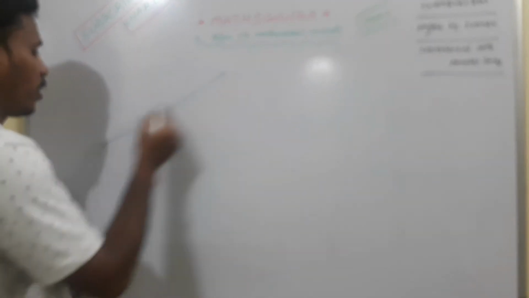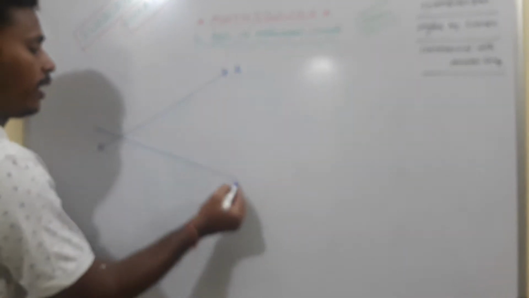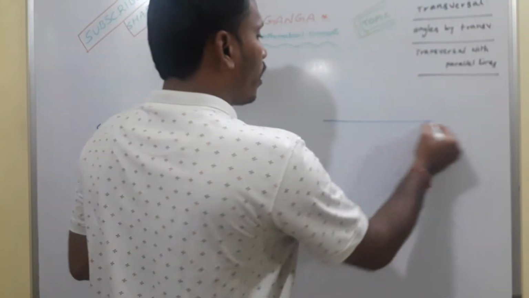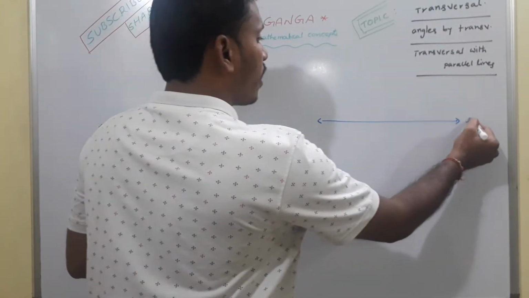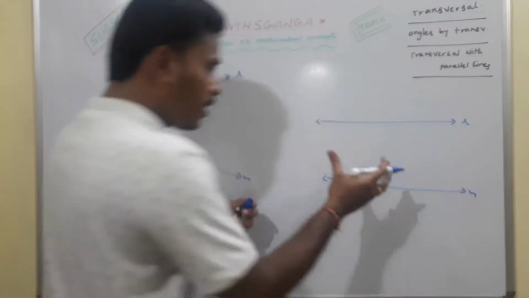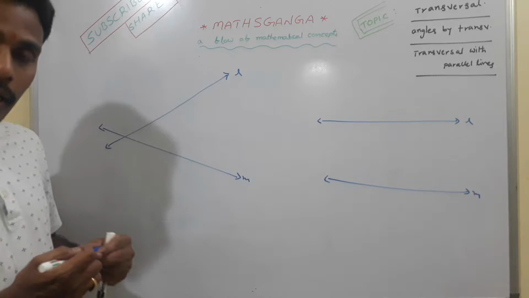Suppose these are the two lines which are intersecting. Name this line as L and this line as M. In the same manner, take two lines, line L and another line M. If you observe, these two are the parallel lines, whereas these two are the intersecting lines.